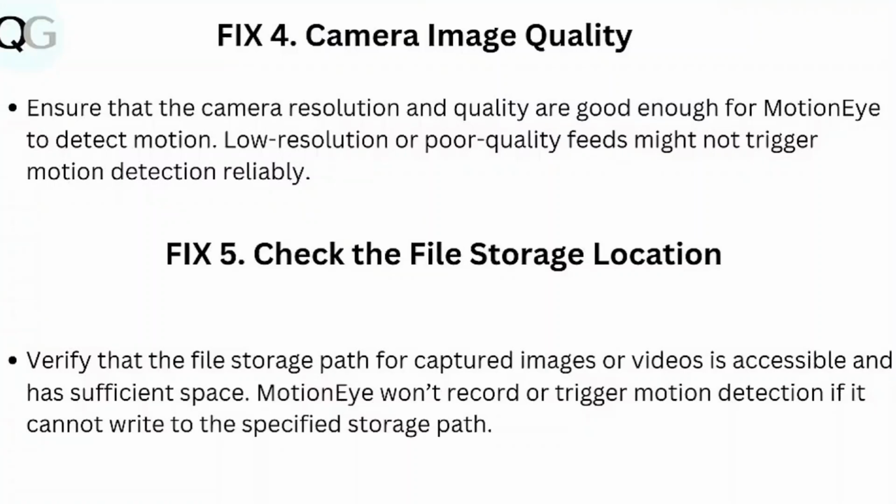Step 5. Check the file storage location. Verify that the file storage path for the captured images or video is accessible and has sufficient space. MotionEye won't record or trigger motion detection if it cannot write to the specified storage path.